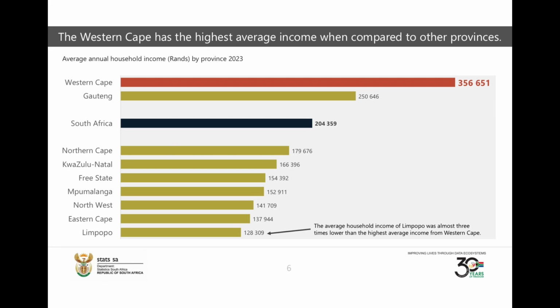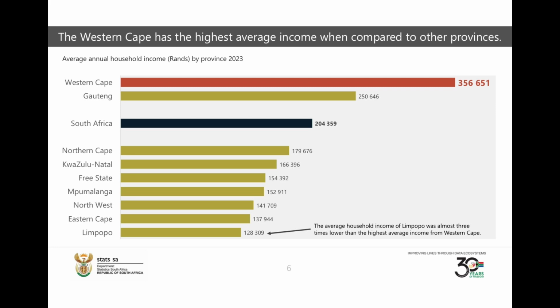Very key for us to understand that when they say household, it means combined income, if both the wife and the husband are working. Now, the Western Cape is leading by a wide margin, even over Gauteng, which many of us would assume is the leader in all sorts of things, but there is a big margin. A shocking margin. Naturally, it should raise questions for us to say, what is the cause of this? What is behind this?